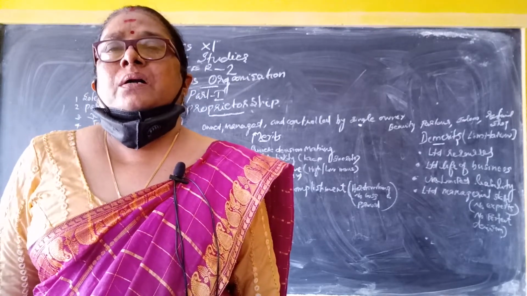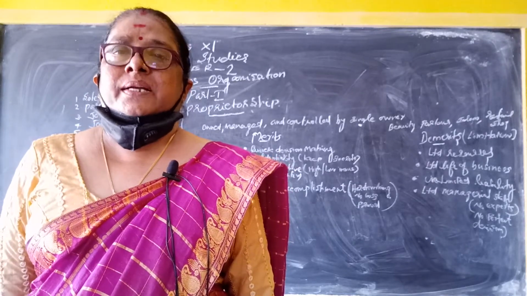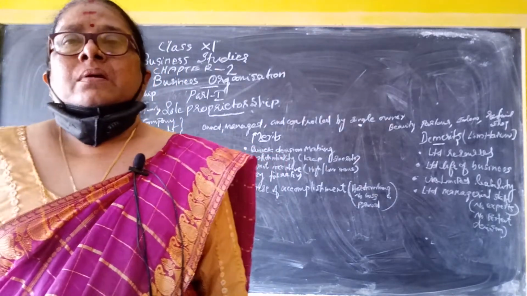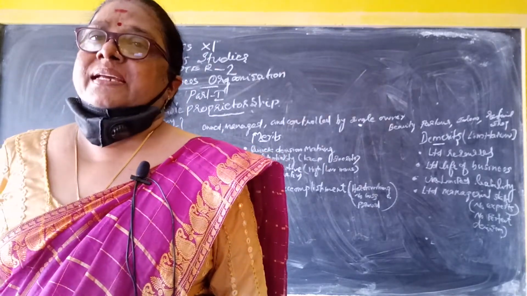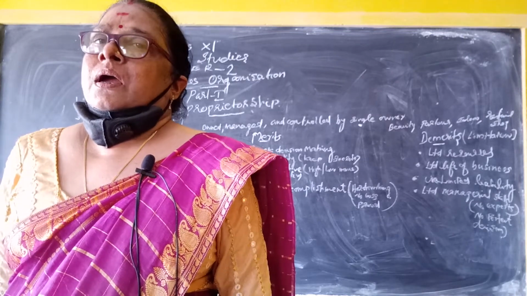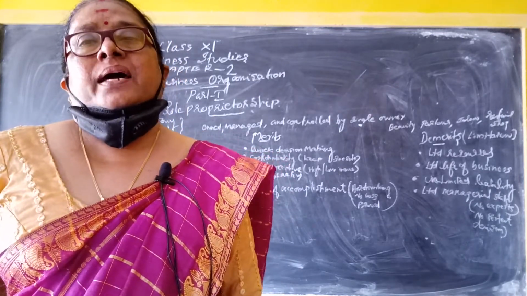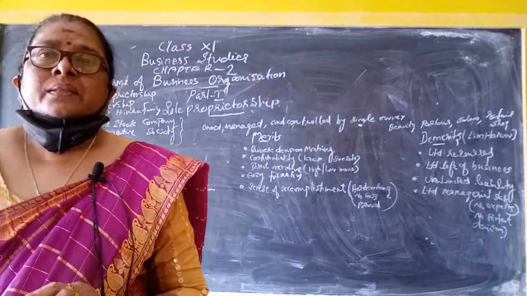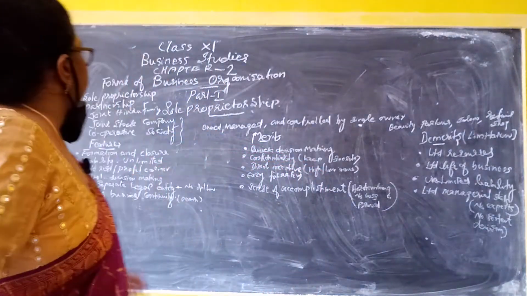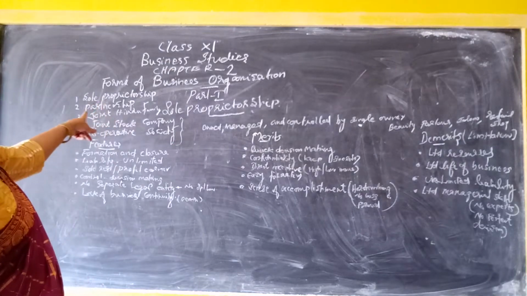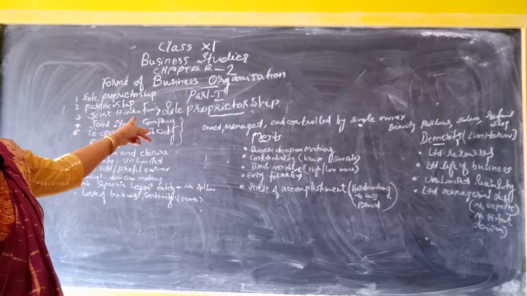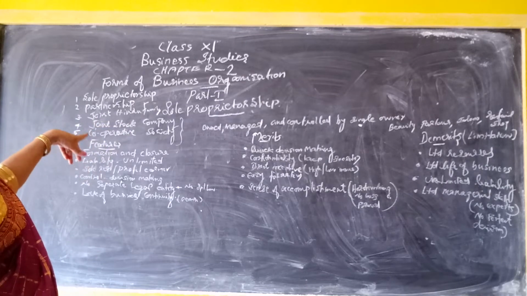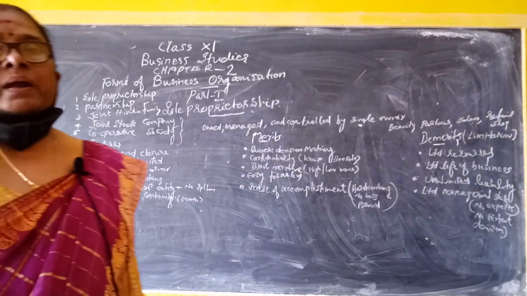Today we have to learn the second chapter of Business Studies. The title of the chapter is Forms of Business Organizations. There are 5 kinds of business organizations: sole proprietorship, partnership, joint stock company, joint Hindu family system, and cooperative society.